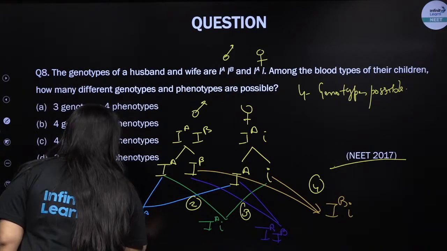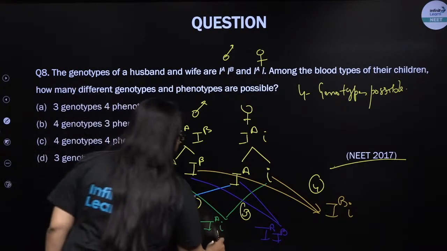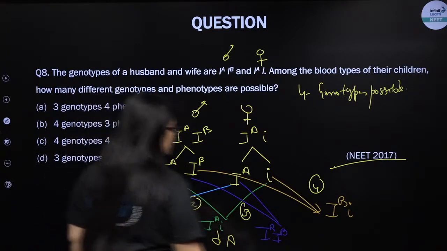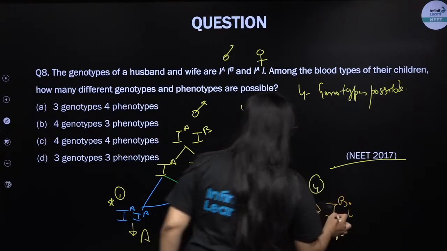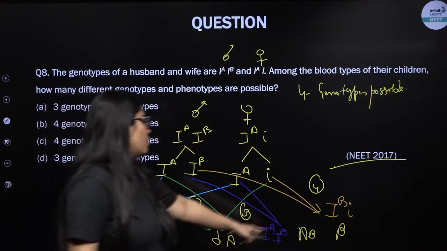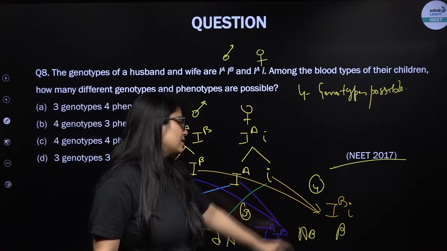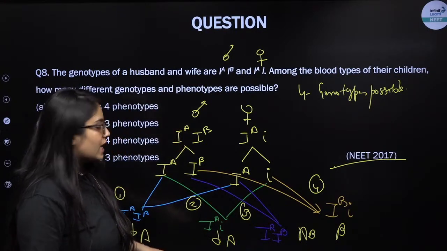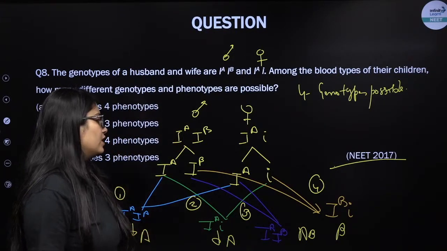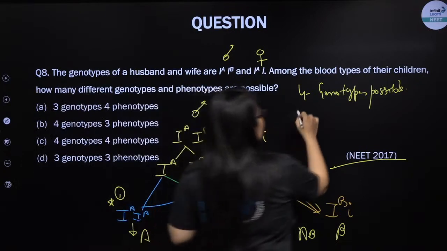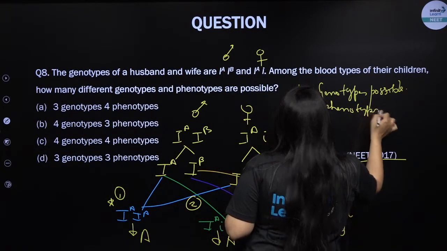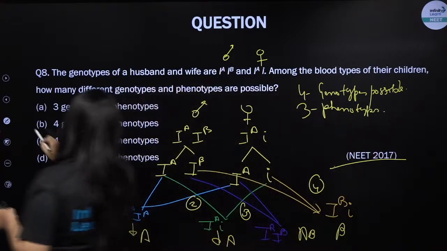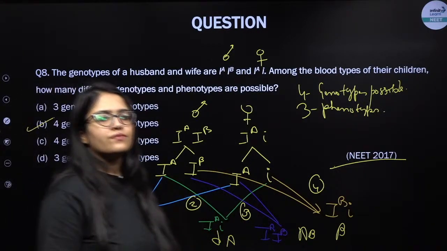So this is going to produce an A blood group. This is also going to produce A blood group. This is going to produce AB blood group. And this is going to produce B blood group. So there are 2 A's, 1 B and another AB. So total 3 types, because both these equal A only. So 4 types of genotypes and 3 types of phenotypes are possible. Right, kids? Okay, so the answer is 4 genotypes and 3 phenotypes.